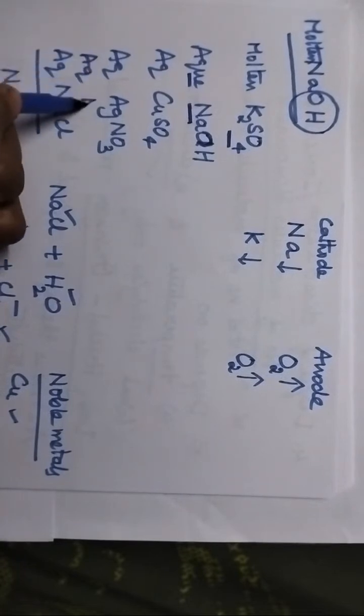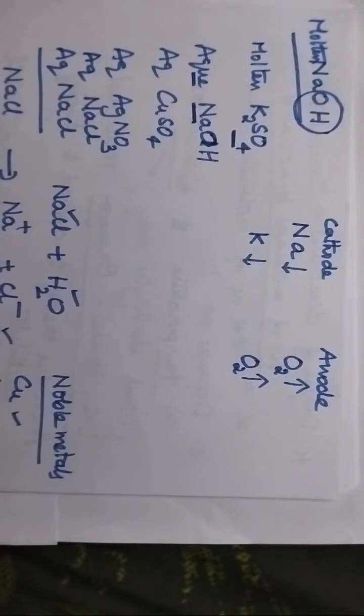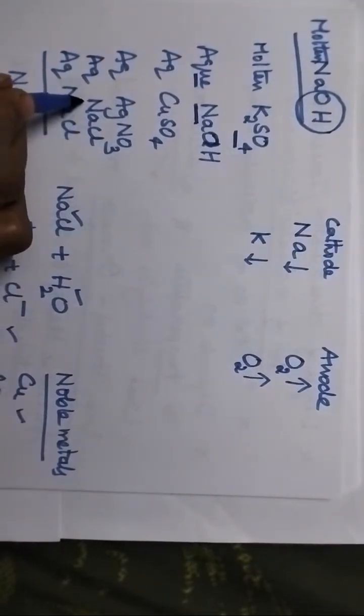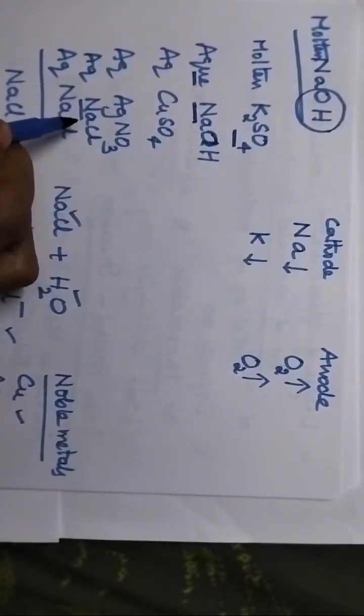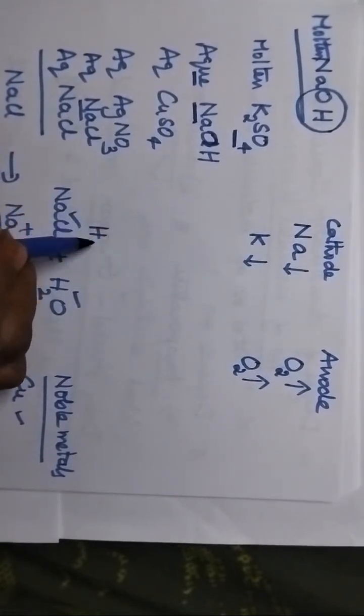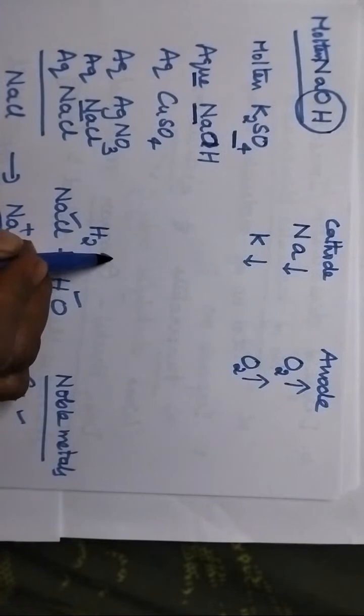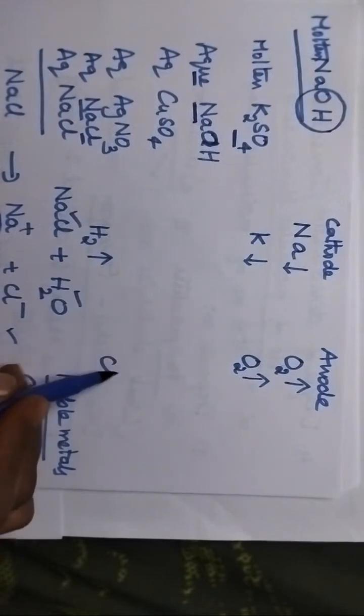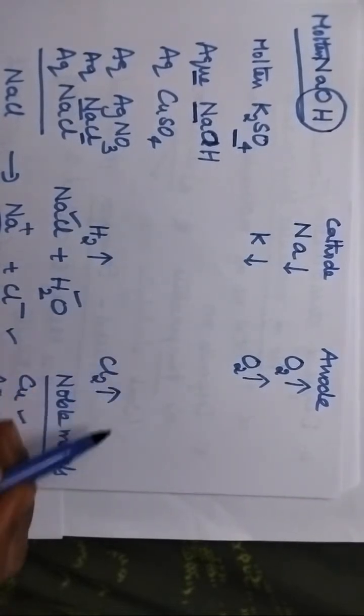Anyhow, I will explain about the aqueous NaCl. Here the cation is sodium. It is not a noble metal, and hence hydrogen gas will be liberated. And here the anion is chloride, and hence chlorine gas will be liberated at the anode.